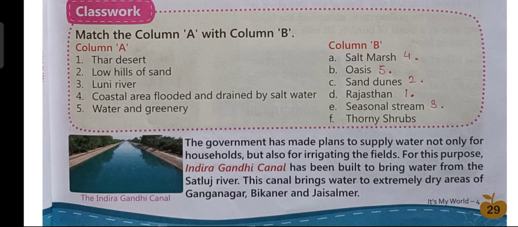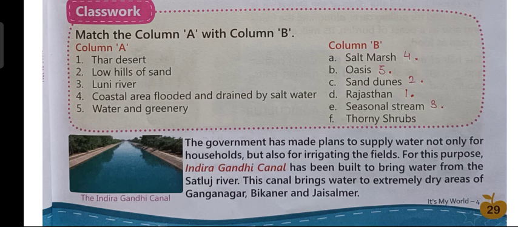Now, children, as we all know that there is water shortage in desert areas. That is why, children, the government has made some plans to supply water in such areas which face water shortage for drinking also and for irrigating the fields also. So, children, one such plan is Indira Gandhi Canal. So, Indira Gandhi Canal is a canal which is built to bring water from Satluj River. So, it is a canal.